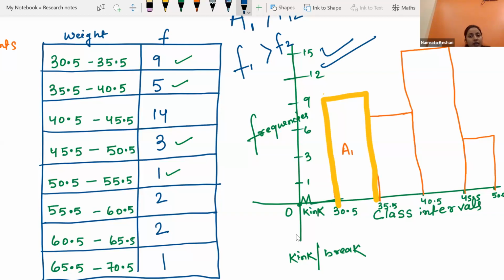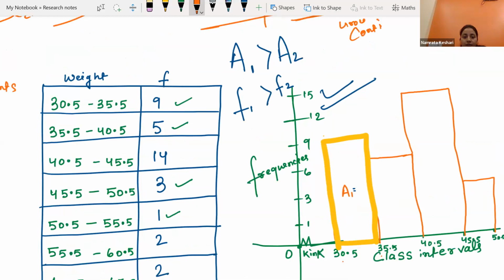So the area of the first rectangle, let's try finding. It is a rectangle, this yellow color rectangle, where length is there, breadth is there. Let's try finding area. So from 30.5 to 35.5. One more thing I have not explained till now: what is called the class size? If you have to find the size of the class, you will be taking upper limit minus lower limit of that particular class.